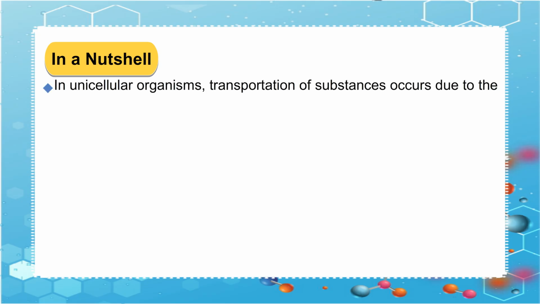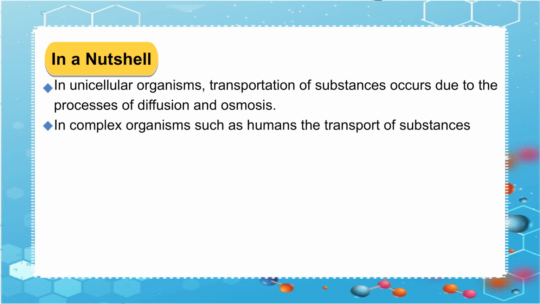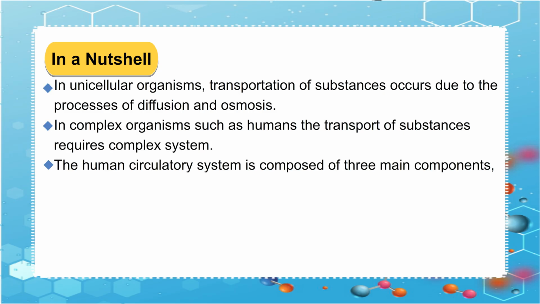In a nutshell, in unicellular organisms, transportation of substances occurs due to the processes of diffusion and osmosis. In complex organisms such as humans, the transport of substances requires a complex system. The human circulatory system is composed of three main components, namely heart, blood vessels and blood.